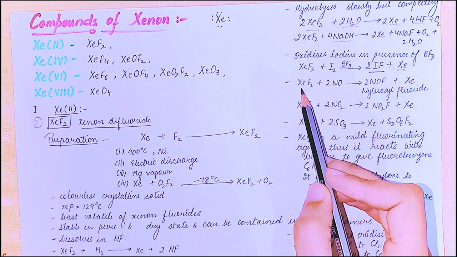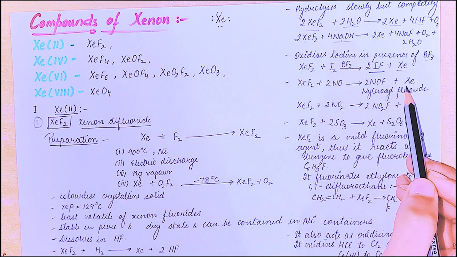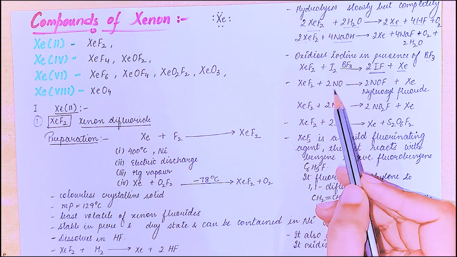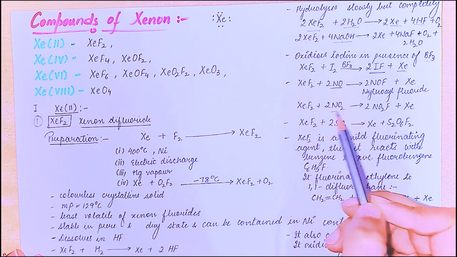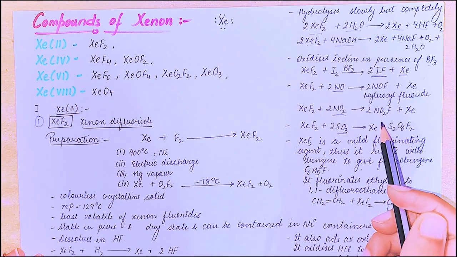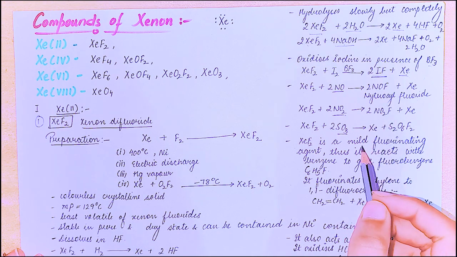So next we have XeF2 plus NO gives NOF plus Xe. These reactions are just to show the reactivity of xenon difluoride. So here we say that it reacts with NO, NO2 and SO3 as well. So these are just to show the reactivity of XeF2.